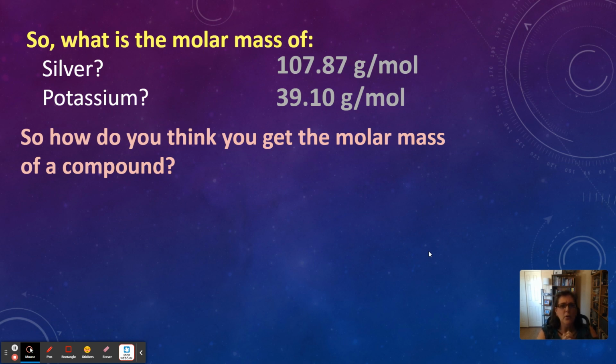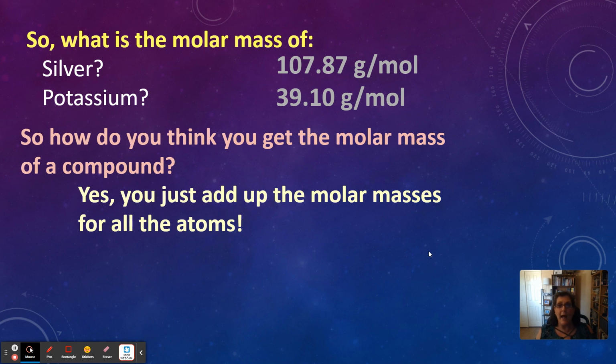What do you think we do to get the molar mass of a compound? Like if we wanted the molar mass of salt, NaCl, how would we get that? Think. Oh, well, we would just add up the Na's mass and the Cl's mass and put them together, right? Just add the two atoms up together. That is correct if you thought of that. You just add up the molar masses for all the atoms in the compound.